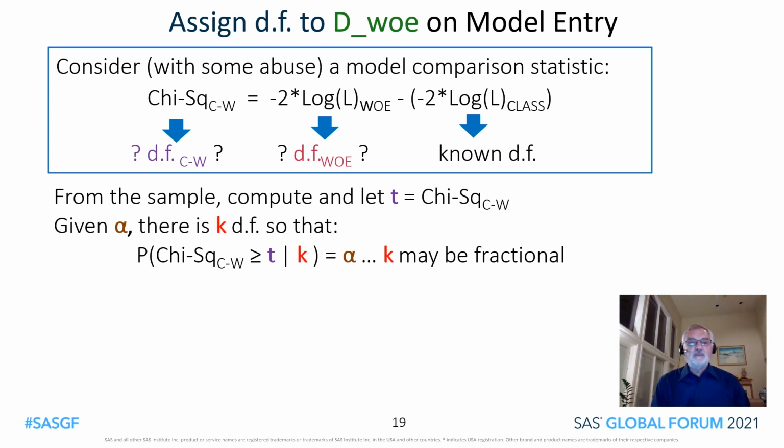And now, given an alpha, there is k degrees of freedom so that the right tail probability for the model comparison statistic is equal to alpha for that given k degrees of freedom. K may be fractional. And this then gives us the definition of how to assign degrees of freedom to the model comparison statistic. It is that k.